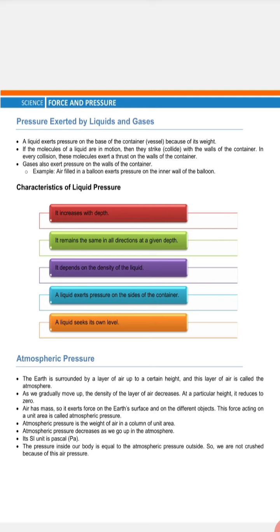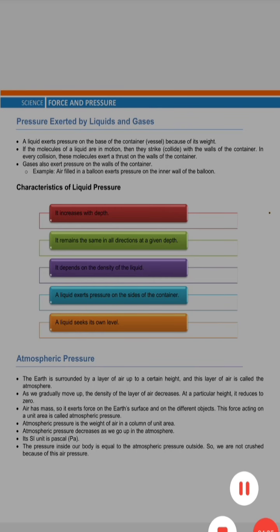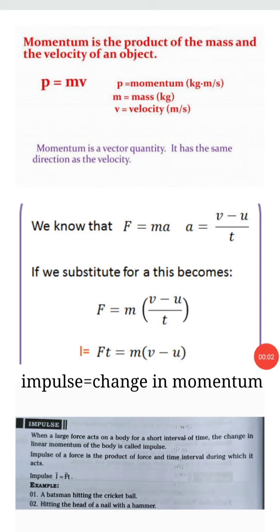So you might ask me a question like, if air is having some weight, why are we not crushed? The reason is the pressure inside our body is equal to the atmospheric pressure outside. So we are not crushed because of this air pressure. Clear? Whatever the pressure in our body is same as the atmospheric pressure, so it balances. That is the reason we will not be crushed. So this is about pressure exerted by liquids and gases and atmospheric pressure. Hope you have understood. So now let us understand what is impulse.